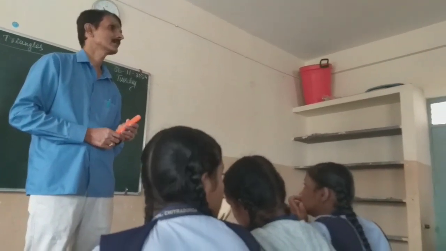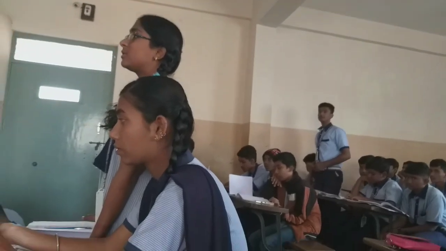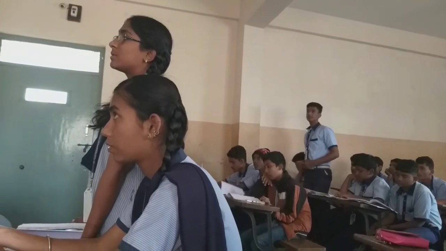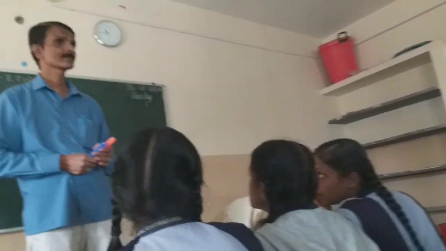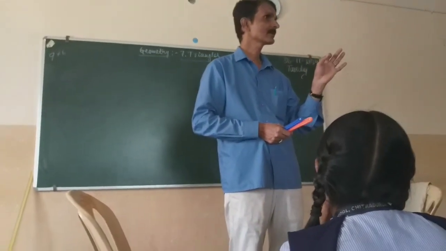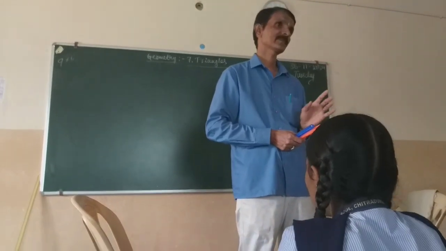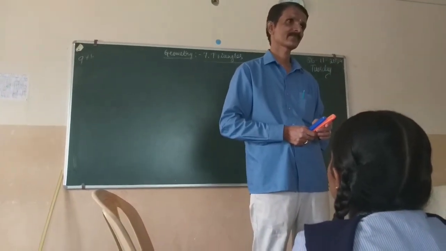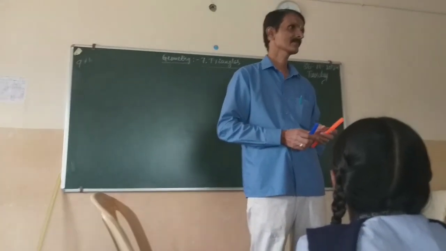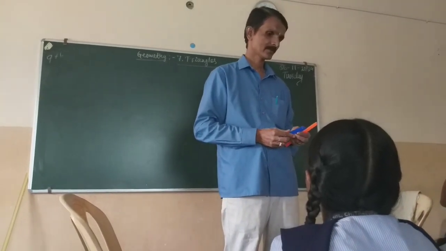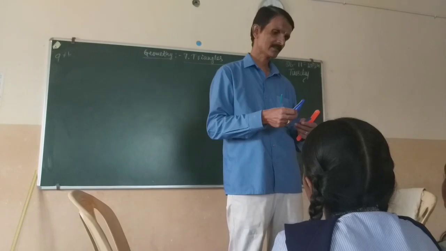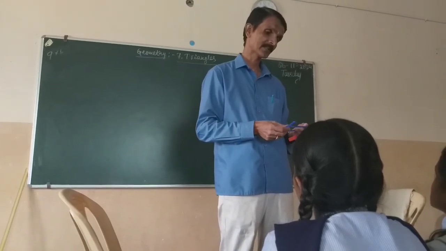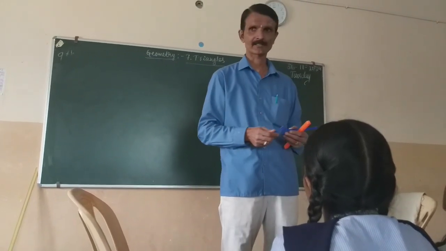Yes, the figures which have the same shape are called similar figures. Figures which have the same shape, not the same size. So understand the clarity between similar shapes and similar figures.